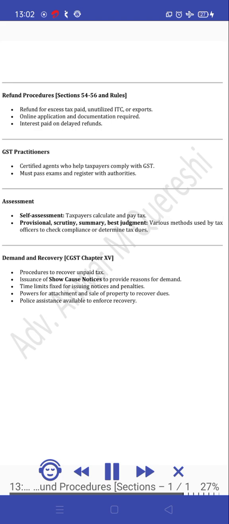Assessment. Self-assessment: taxpayers calculate and pay tax. Provisional, scrutiny, summary, best judgment assessments are various methods used by tax officers to check compliance or determine tax dues.